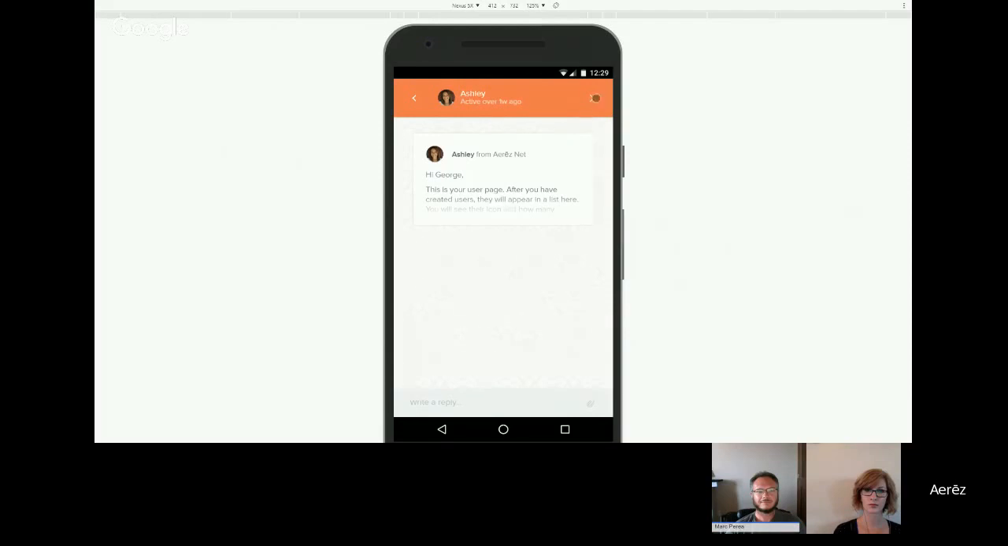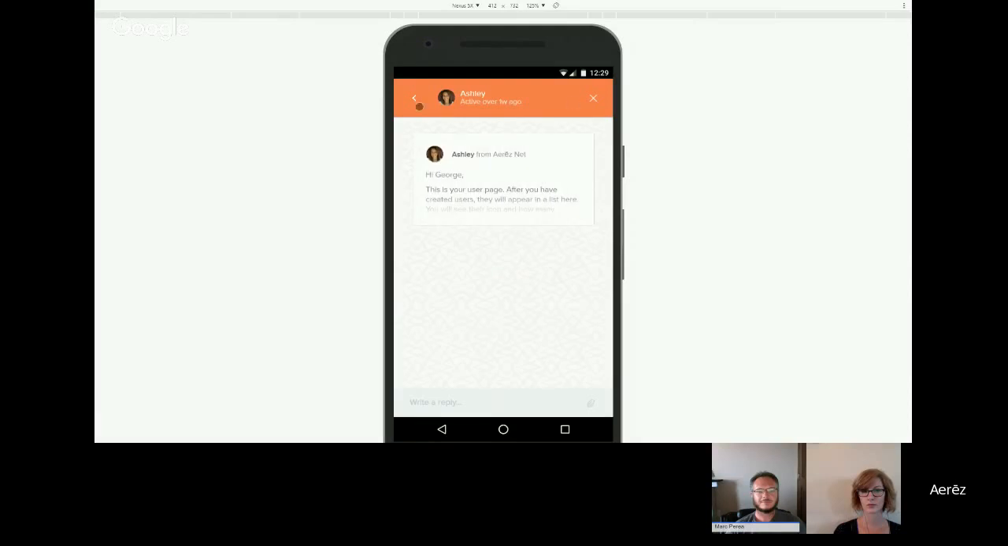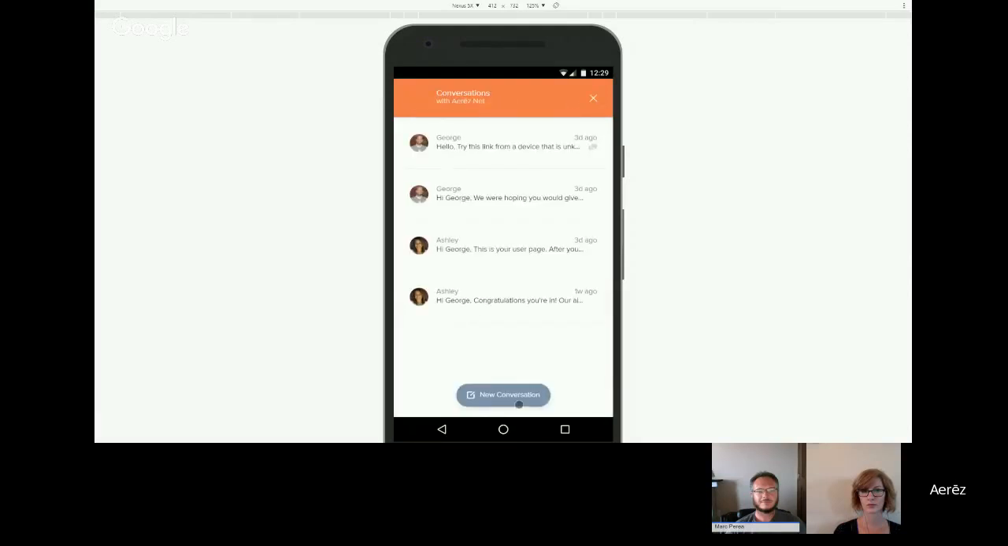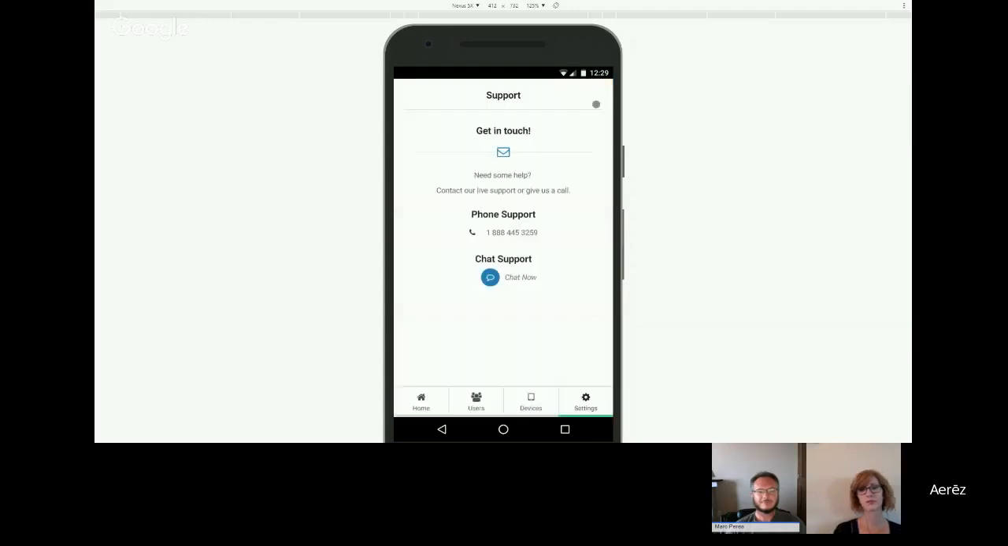Also, if you just want to send us a message asking for help or any other type of communication, you can click here and start a new conversation with any one of our representatives that may happen to be online. Now, if you leave a message here, you do not have to sit here and wait for a reply. If we don't have anybody available at the moment, we will email a reply back to you, and you'll see that both in-app and in your email account. So you don't have to sit here and wait for us to reply.